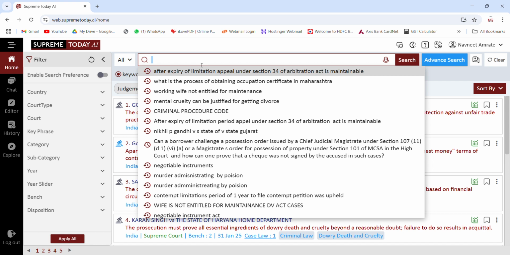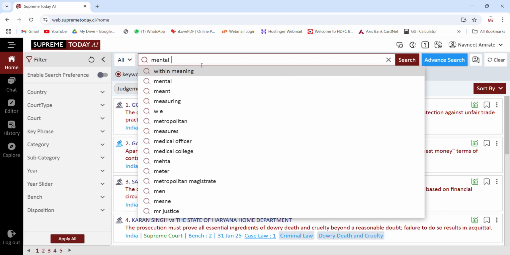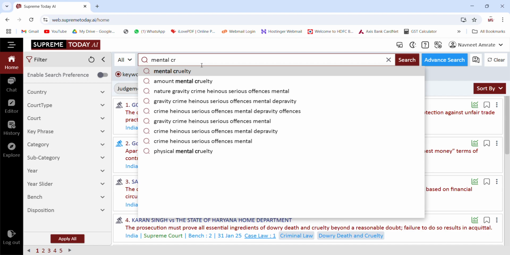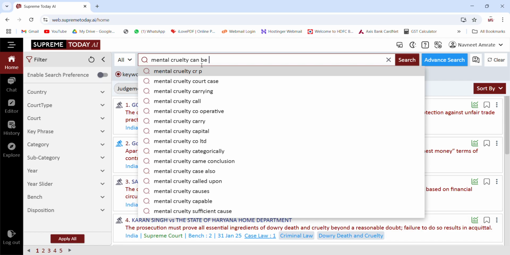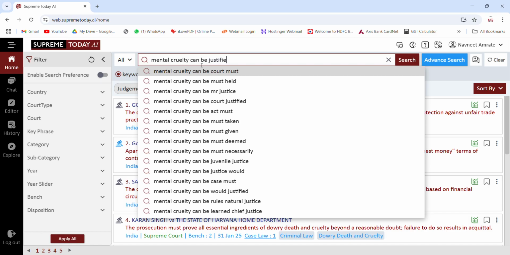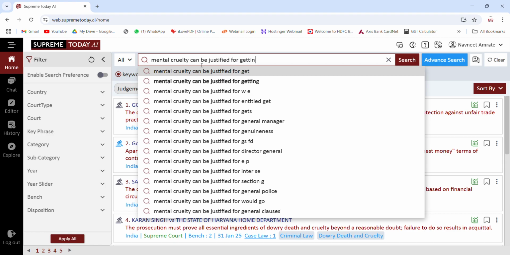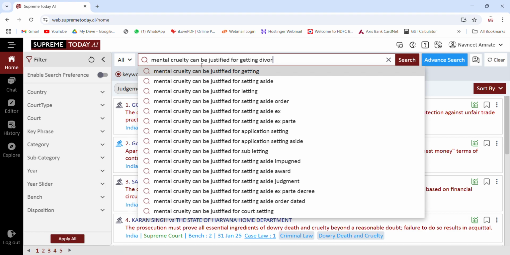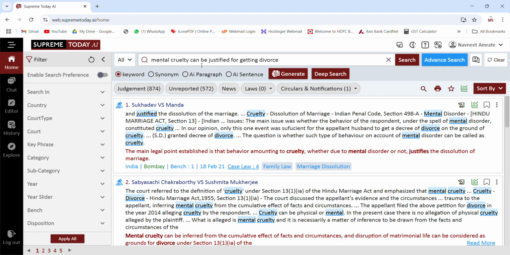Now for example, I want to make a search: mental cruelty can be justified for getting divorce. So I have made this search and now I will be getting all the results on mental cruelty.